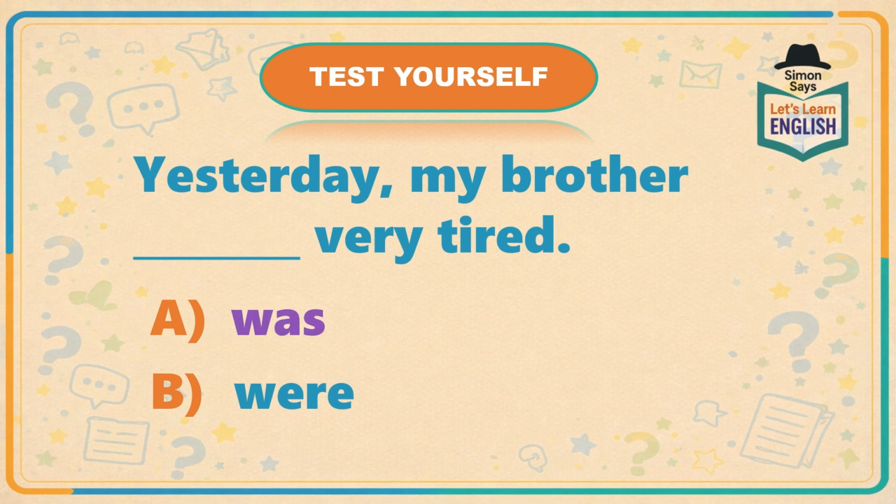Yesterday, my brother was very tired. Now that's because my brother is one. We're talking about one person. So we use was.